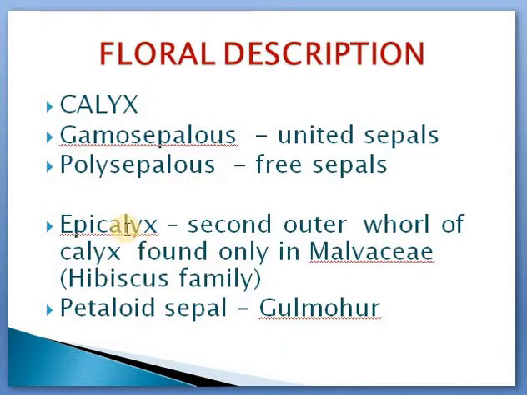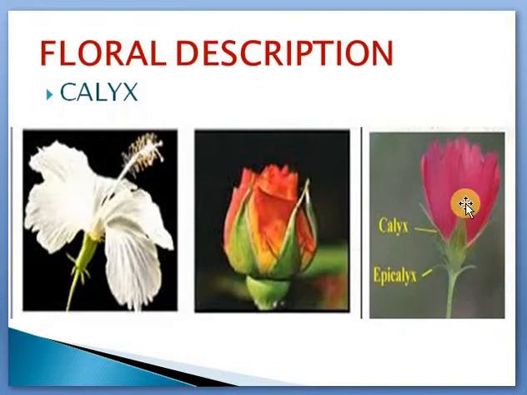It's a very unique feature of Malvaceae members. This will be helpful in your competitive exams. This Malvaceae word will be helpful in your competitive exams. So epicalyx means a whorl outside the real calyx, a second outer whorl of calyx. That number may vary, but in hibiscus you can see it, and this is Abutilon, a Malvaceae member, where you can also see epicalyx.